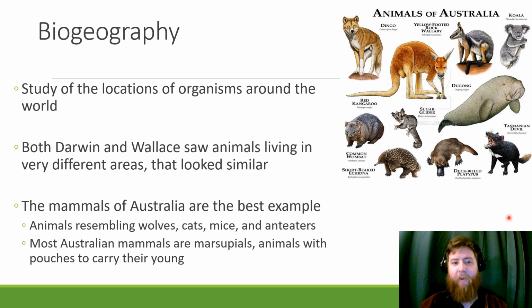Most Australian mammals are marsupials, animals that carry their young in pouches. So like the kangaroo will put its young in its pouch. We think that most of the mammals in Australia originated from a single ancestor, probably the same one that opossums came from as well.